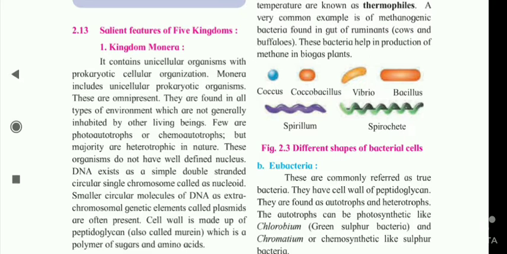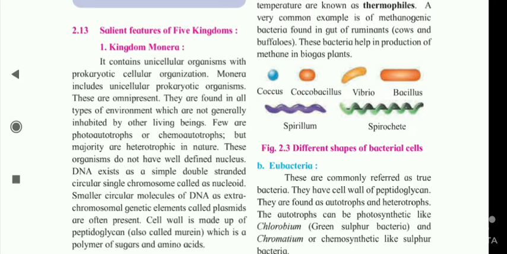These organisms do not have a well-defined nucleus. DNA exists as a simple double-stranded circular single chromosome called the nucleoid. Smaller circular molecules of DNA as extrachromosomal genetic elements called plasmids are often present.